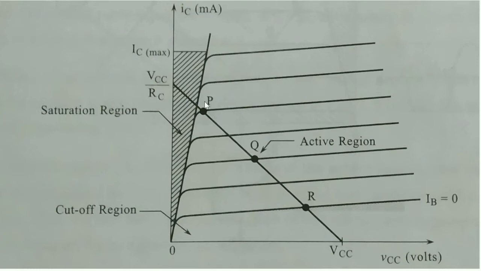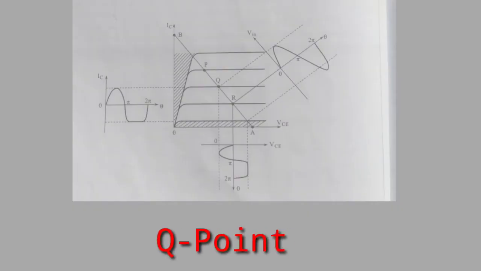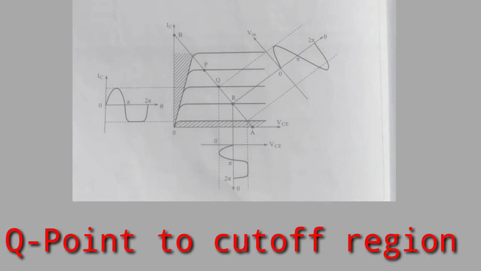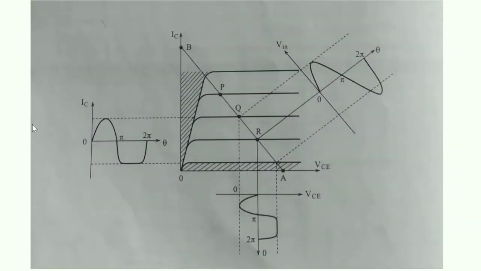For that, let us take some examples: a point that is near to the cutoff region, one point that is near to the saturation region, and the point which is the middle of the active region. Now first let us consider a point which is near to the cutoff region. If the Q point is near to the cutoff region, let us consider this as an input signal.